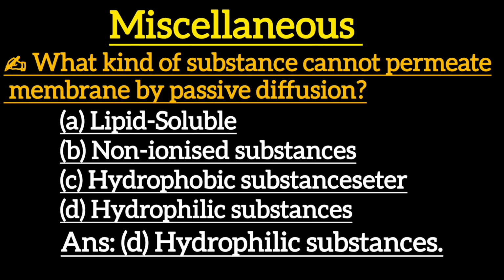Next one is, what kind of substance cannot permeate membrane by passive diffusion? Option A, lipid soluble. Option B, non-ionized substances. Option C, hydrophobic substance. Option D, hydrophilic substances. Correct answer is option D, hydrophilic substances.